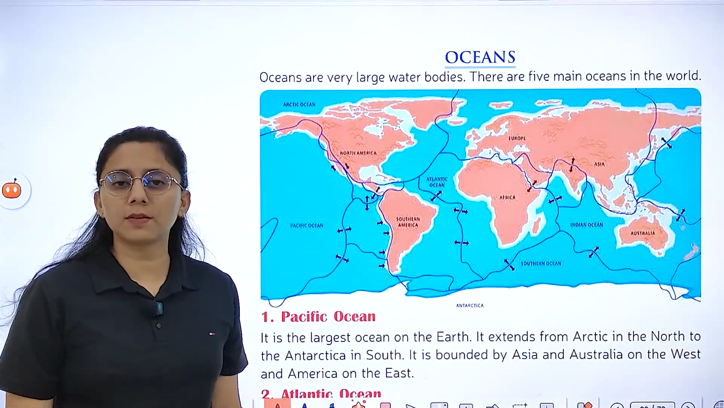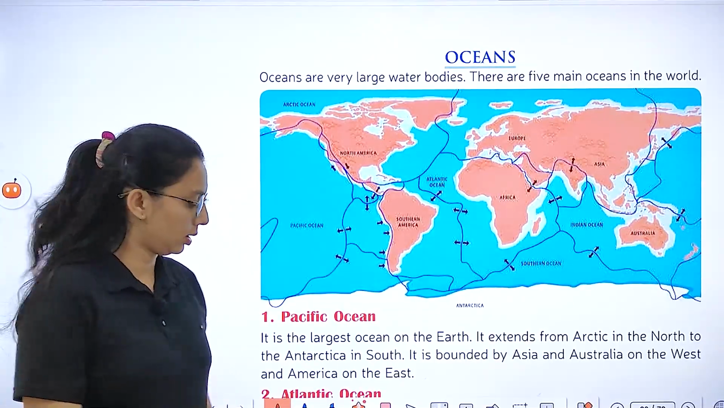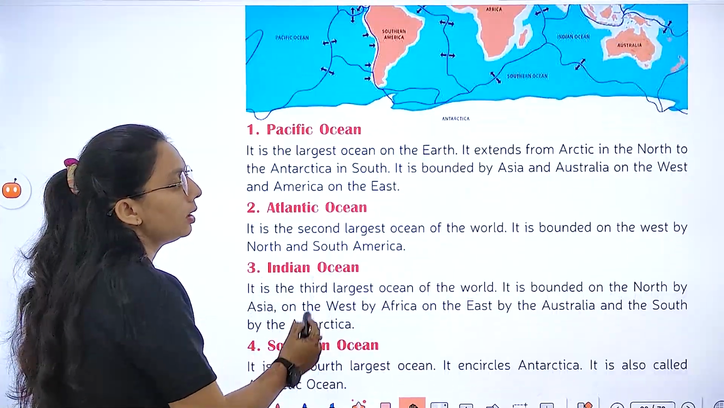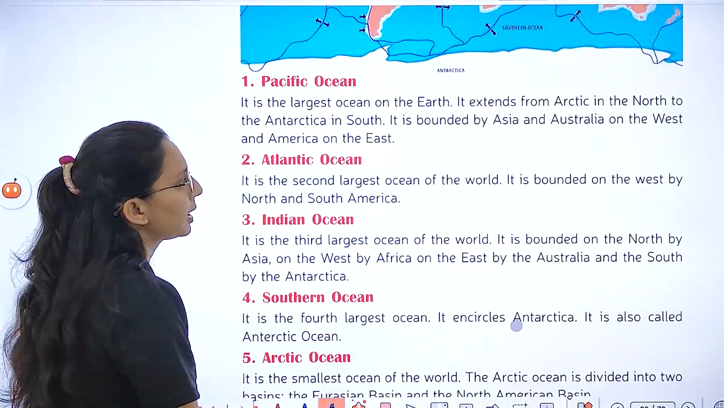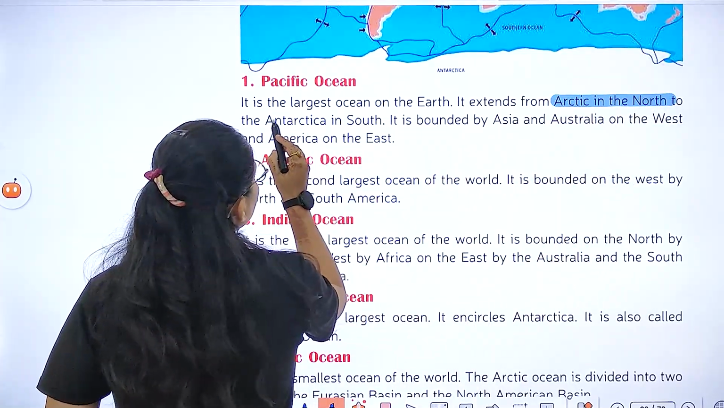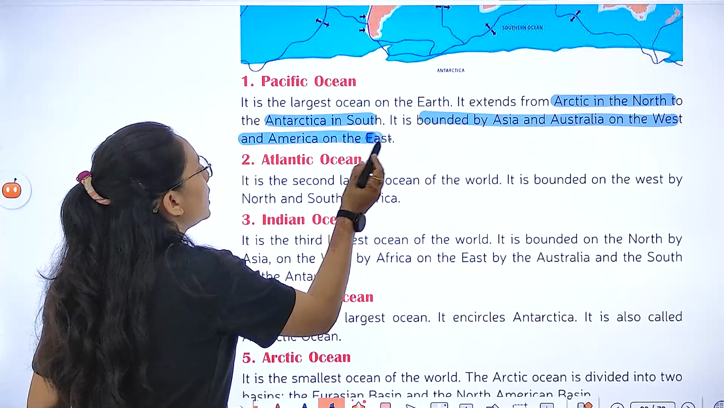Then we have oceans. We have 5 oceans: Pacific Ocean, Southern Ocean, Indian Ocean, Arctic Ocean, and Antarctic Ocean. If we talk about the Pacific Ocean, it is the largest ocean on the earth. It extends from the Arctic in the north to the Antarctic in the south. It is bounded by Asia and Australia on the west and America on the east.